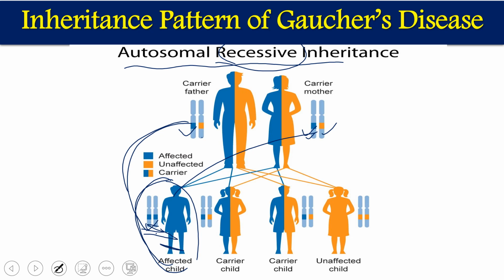Otherwise, when they have only one allele, they will be carriers. They will not have any disease, but they can transfer the gene to the next generation. So for the disease to be expressed, we require one allele from both parents. That is autosomal recessive inheritance.